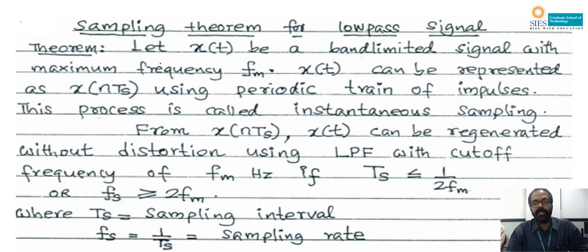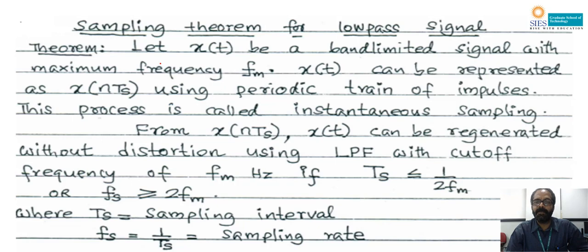Basically in many applications the information signal is in the form of analog signals, like the output of a microphone or the output of a video camera. But nowadays we want to convert those analog signals to digital signals. There are many digital processing applications possible on an information signal. Better quality can be achieved using digital compression and digital processing techniques. That is why the requirement is that the analog signal should be converted to a digital signal.